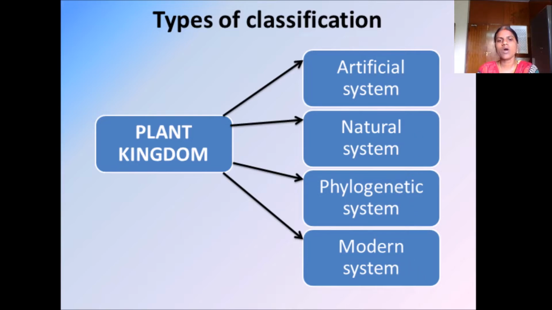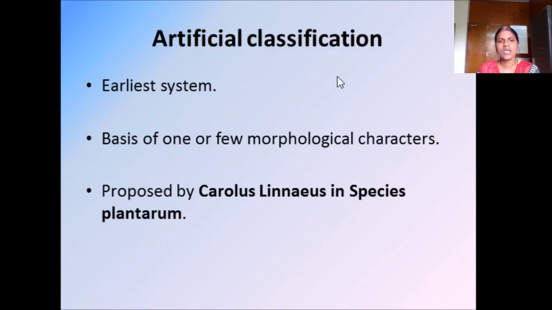Let us look into artificial system. This artificial system is the earliest system. First of all, plants or organisms are classified into Plantae and Animalia artificially. Okay, so it is called artificial classification.